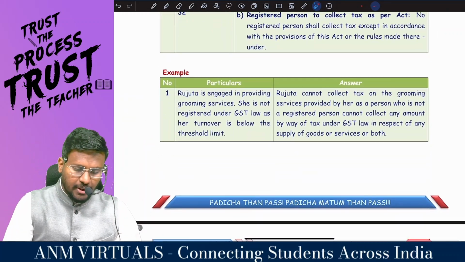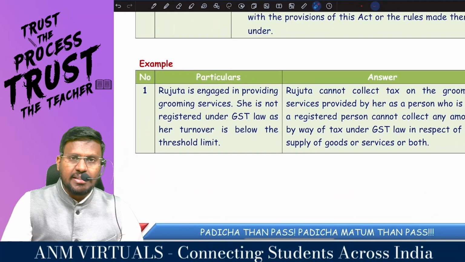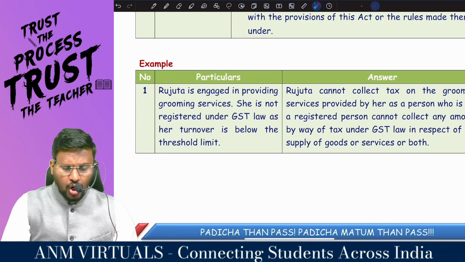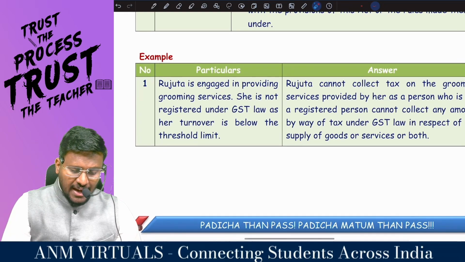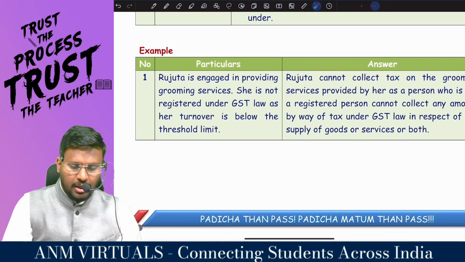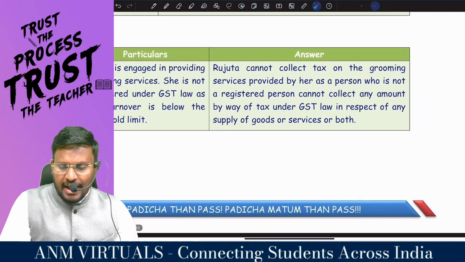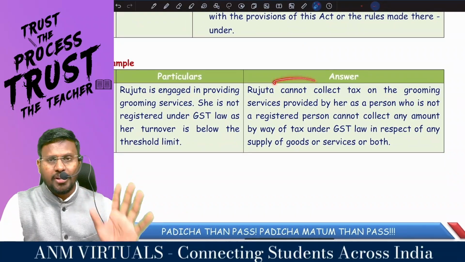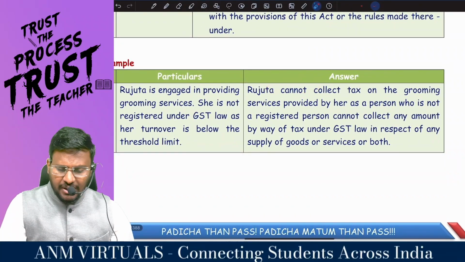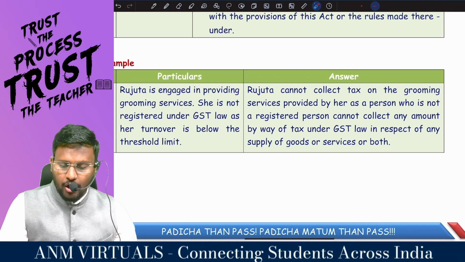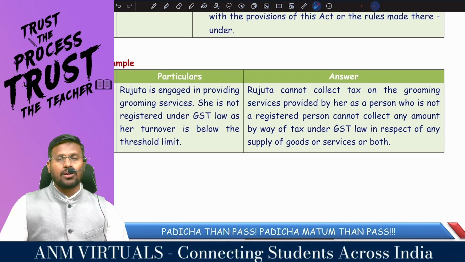We'll give you one example. Rujuta is engaged in providing grooming services. She is not registered under the GST law as her turnover is below the threshold limit. Rujuta cannot collect tax on the grooming services provided by her, as a person who is not a registered person cannot collect any amount by way of tax under the GST law in respect of any supply of goods or services or both.